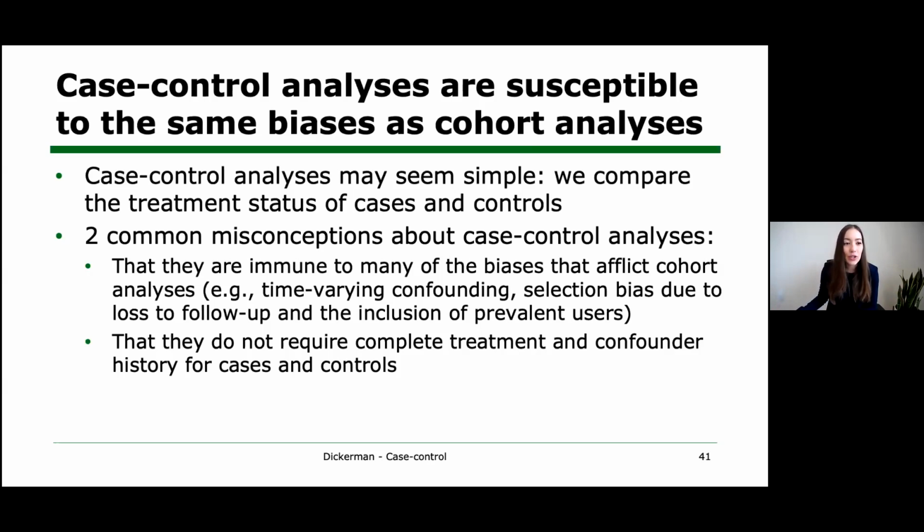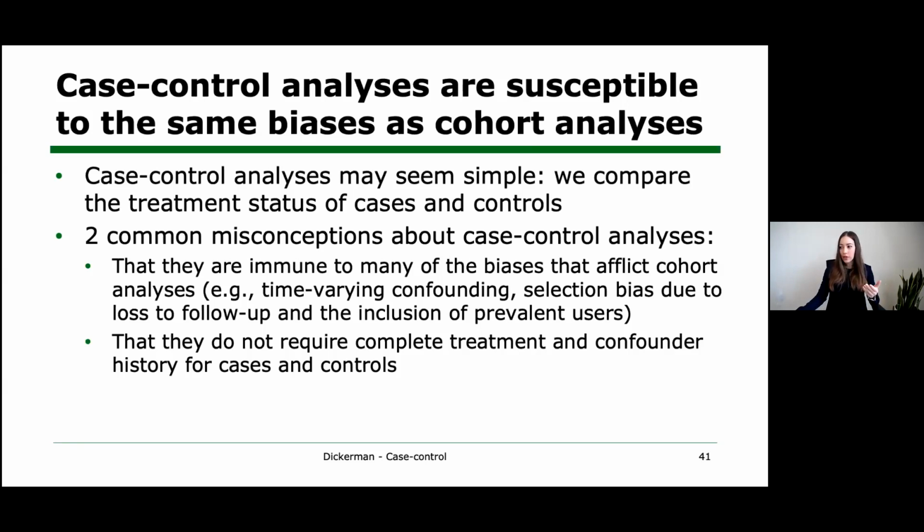But this traditional framing can contribute to some common misconceptions about case control analyses. That is, that they are immune to many of the biases that affect cohort analyses, like time-varying confounding, selection bias due to loss to follow-up, and the inclusion of prevalent users, and that they do not require complete treatment and confounder history for cases and controls. And so these are both false.